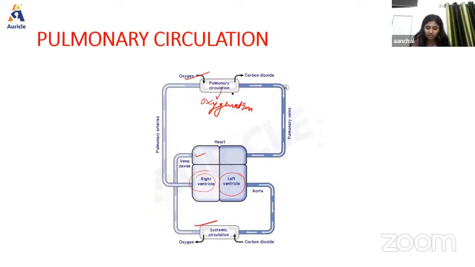Again, this oxygenated blood returns to the left atrium through the pulmonary vein, right? The left side of the heart contains oxygenated blood, and the right side contains deoxygenated blood.